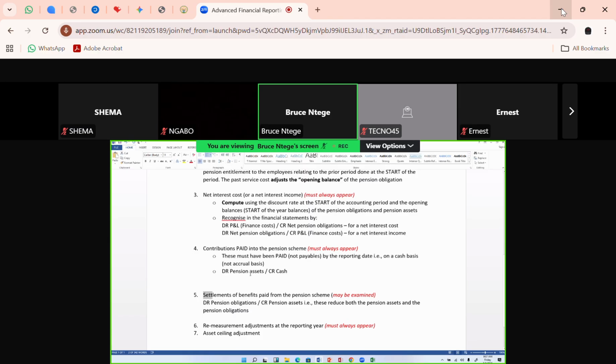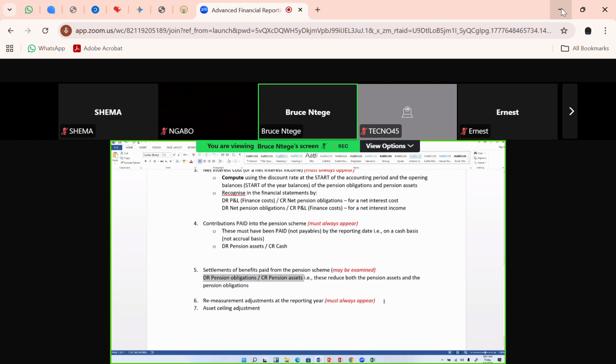That may appear in the exam, and all you need to do is to run this double entry. The impact is that you have a net position of 0 on the net pension account. Now, remeasurement adjustments must only be done at the end of the year. So they must only be computed and measured after all the above 5 entries are completed.